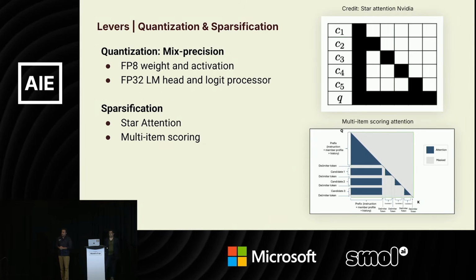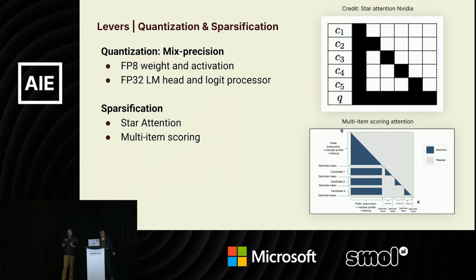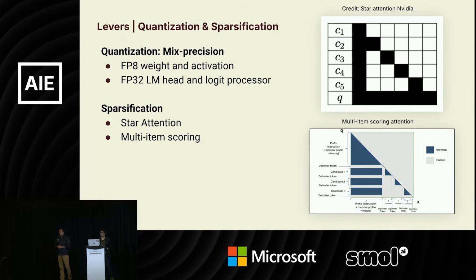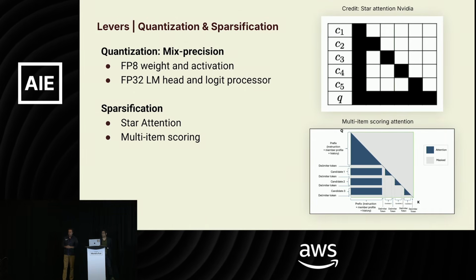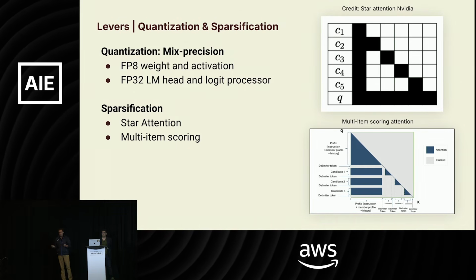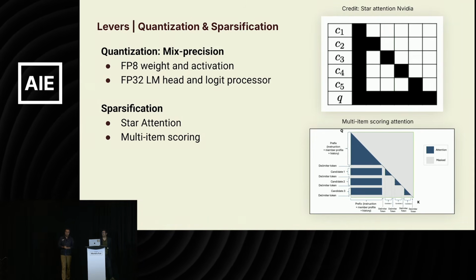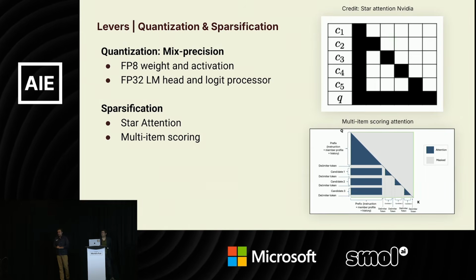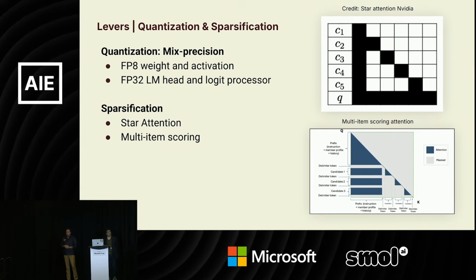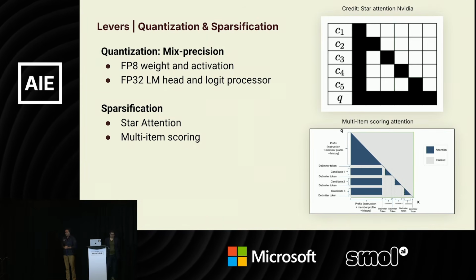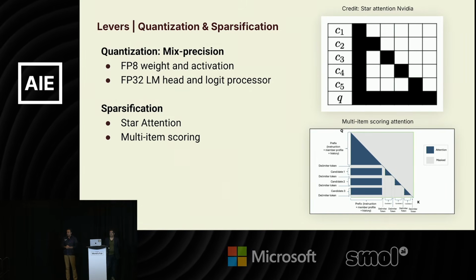And one of the important aspects when it comes to ranking and recommendations and overall prediction tasks is you want the prediction, or the probability output of the model, to have a very good precision. So the LM head at the end of the language model has to be in FP32. If you do it in FP16, BF16, or FP8, what happens is that the numbers collapse. And you don't have a very good calibration on top of that, and you cannot distinguish between different items recommended.